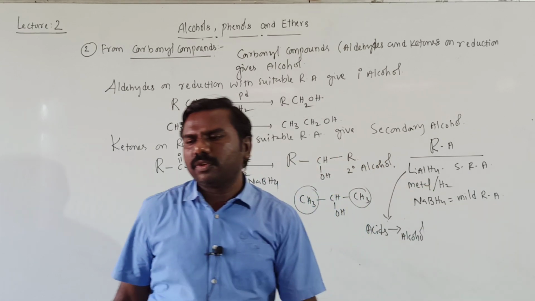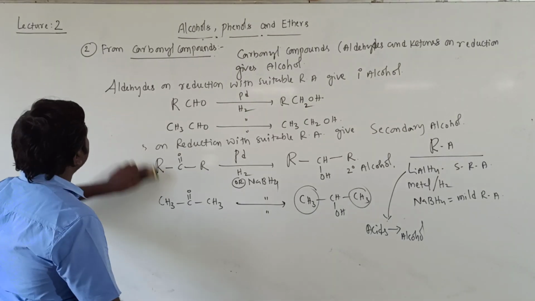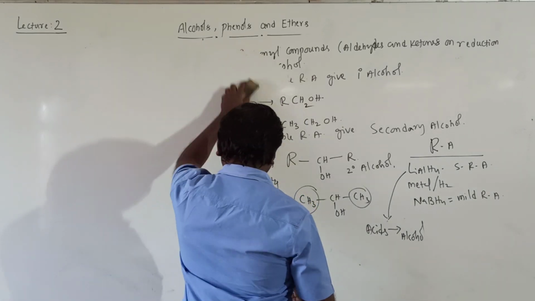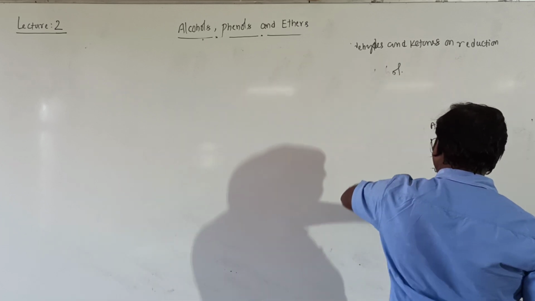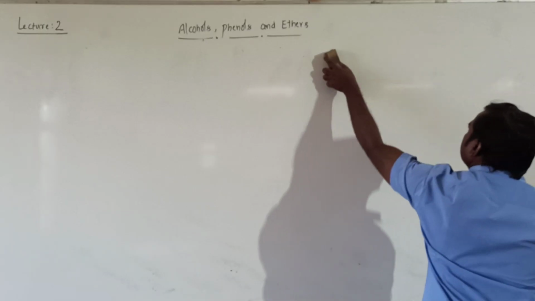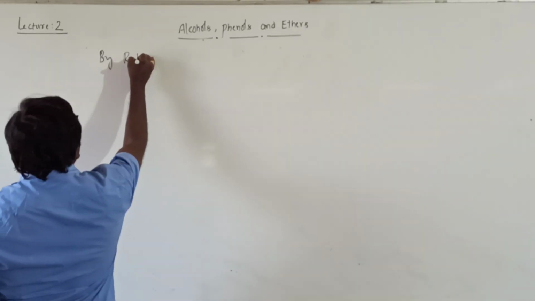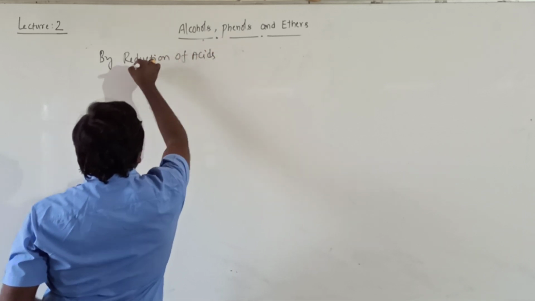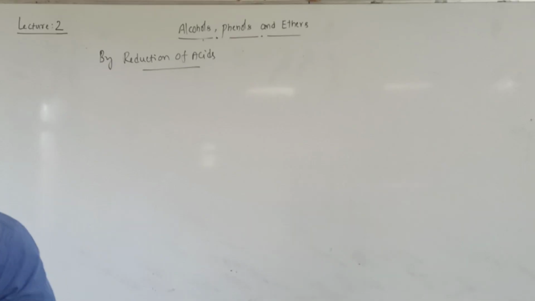How will LiAlH4 be used as a reducing agent? By reduction of acids you can take. These were by reduction of carbonyl compounds. Now, by reduction of carboxylic acids.